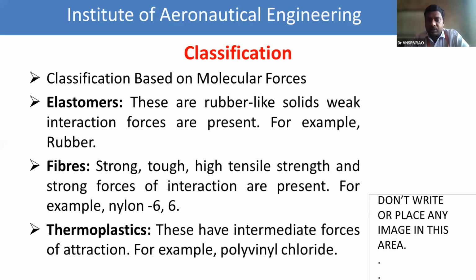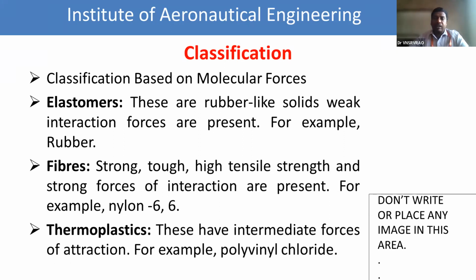So what are the examples? The best example for an elastomer is rubber. These are rubber-like solids and involve weak interaction forces. Weak interaction forces means weak van der Waals forces are present in the elastomers. The best example for an elastomer is rubber.